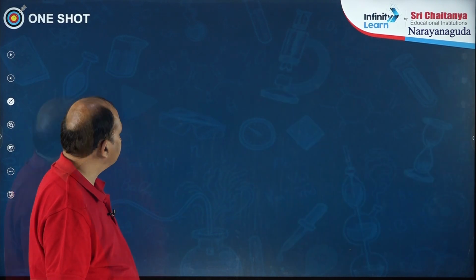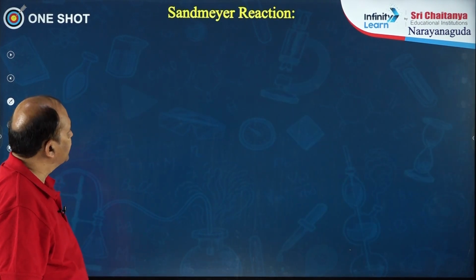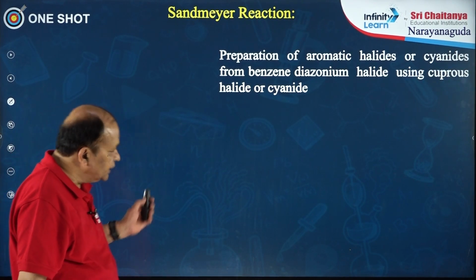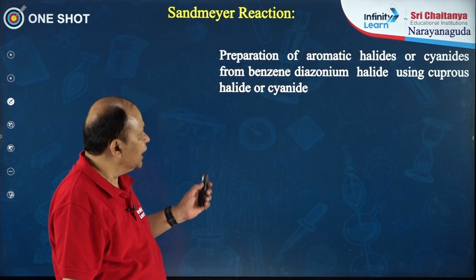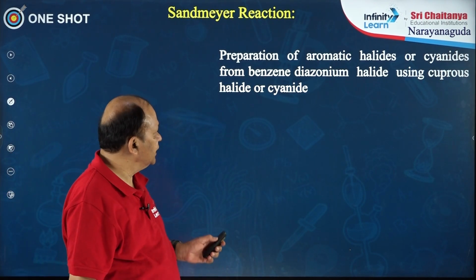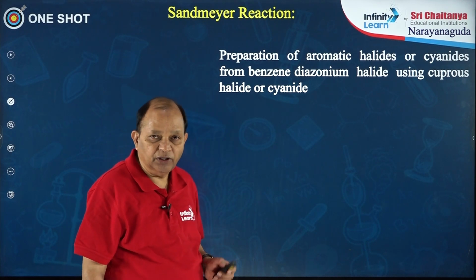Okay. Next, Sandmeyer reaction. In this reaction, it is a method of preparation of aromatic halides or cyanides from benzene diazonium halide.